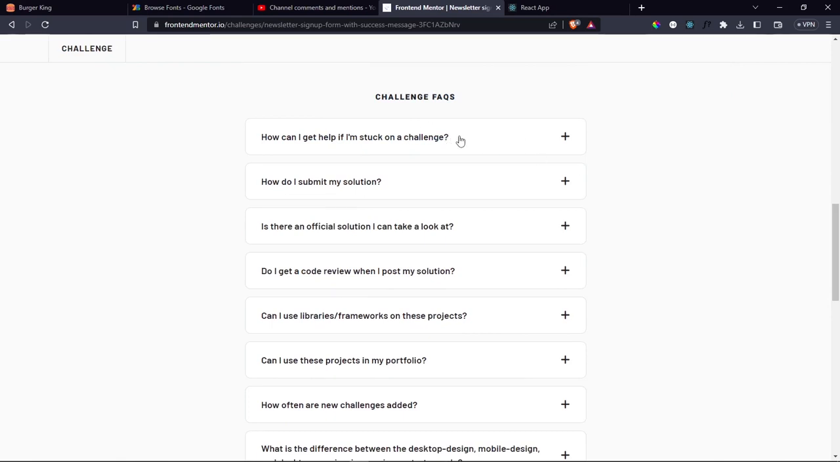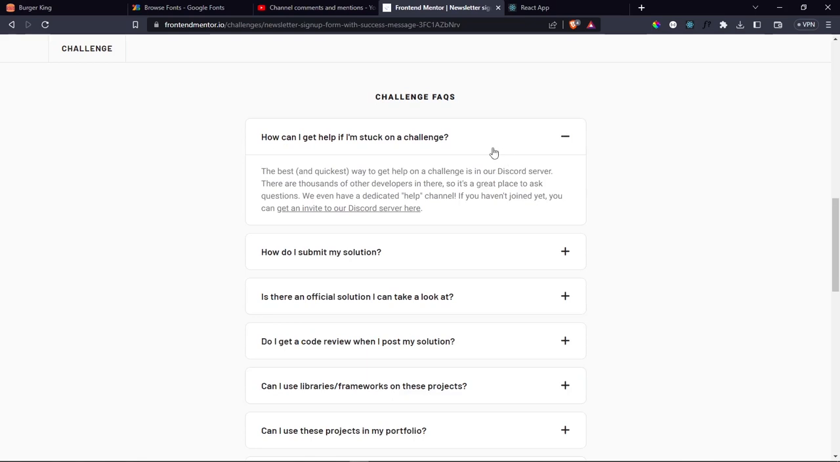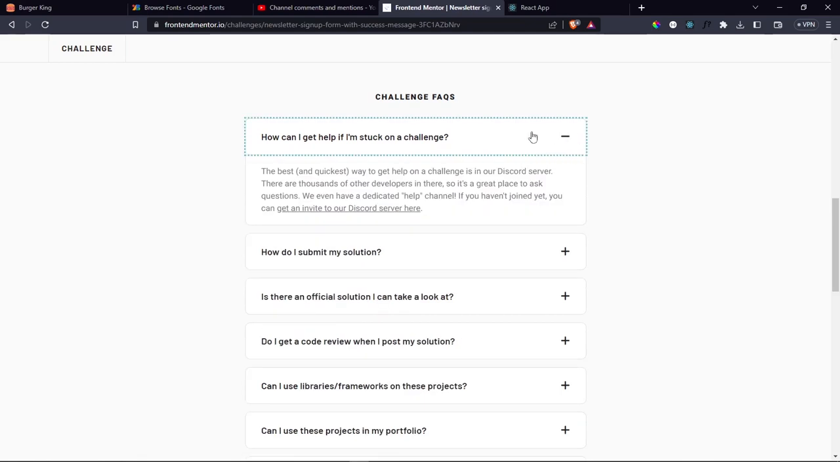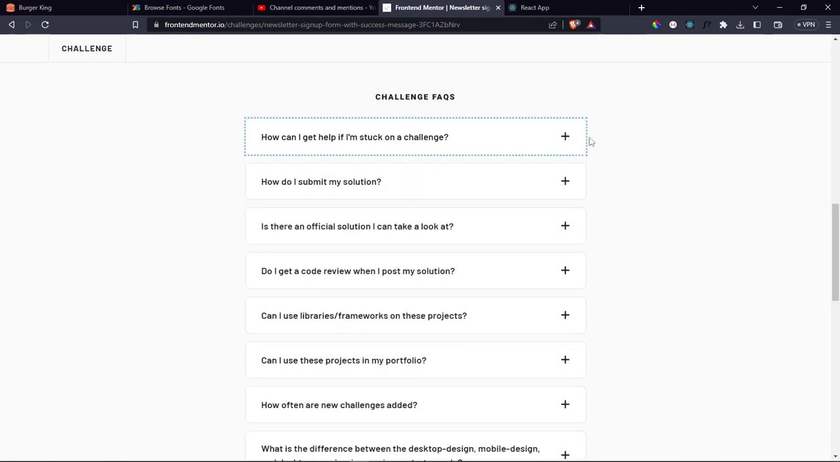We're going to be replicating this functionality where we can click on one question here and it's going to expand to show the answer. And then when you click on it again, it shrinks down and it doesn't show the answer. When the answer is showing, it shows a minus, and when the question is showing, it shows a plus.